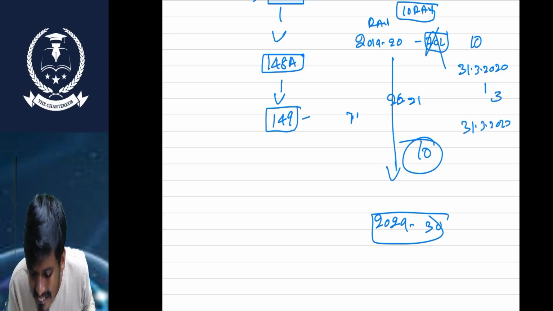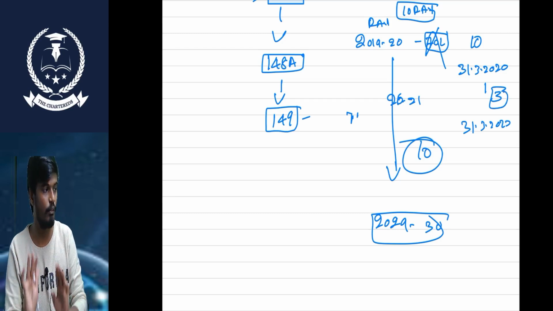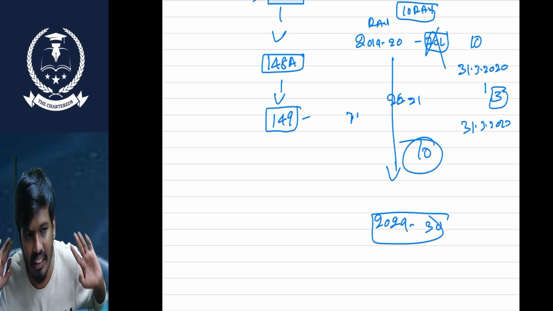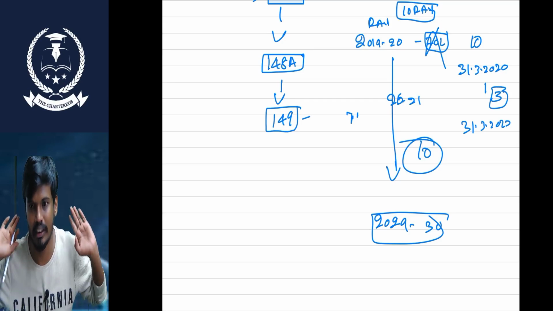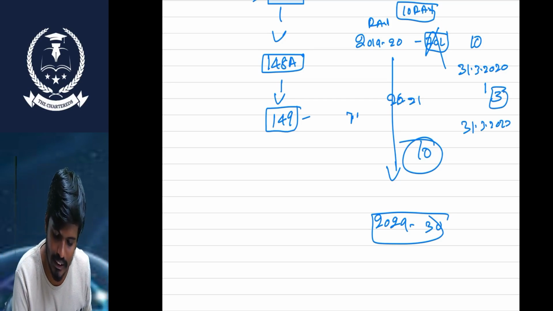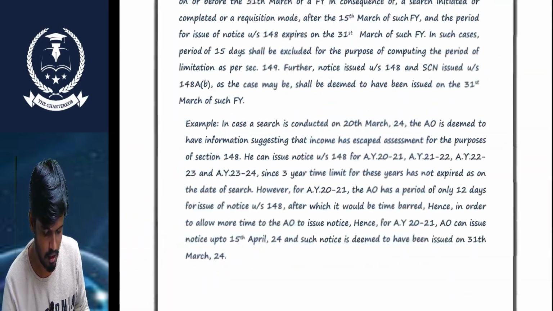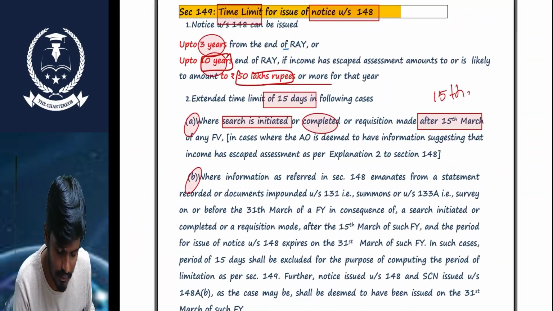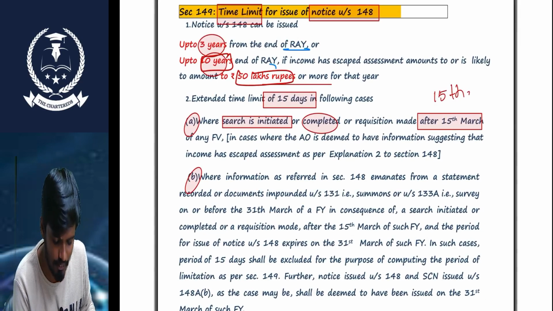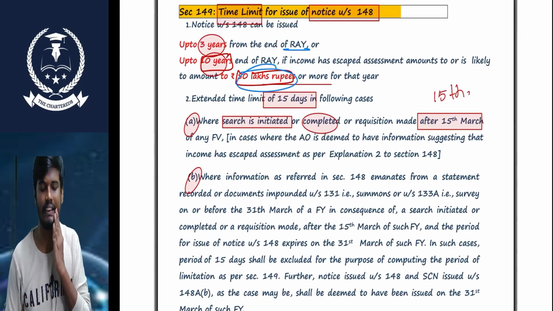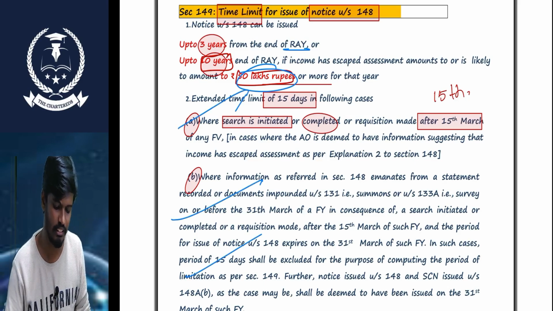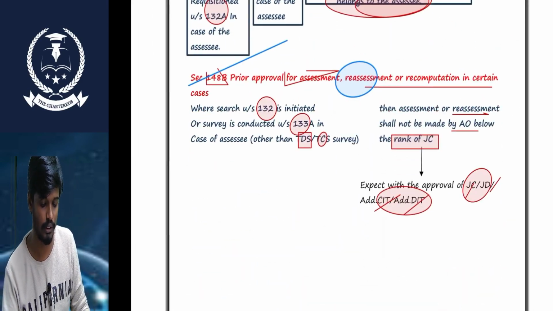We have it, the AO has only 3 years' time to send the notice under 148. So, very simple, sir. What is the time limit to send the notice? Up to 3 years from the end of the relevant year. If it is 10 years, 50 lakhs or more, then the AO can go up to 10 years. Okay, sir. This is all, sir. This is from the exam point of view; it's not more important, sir.